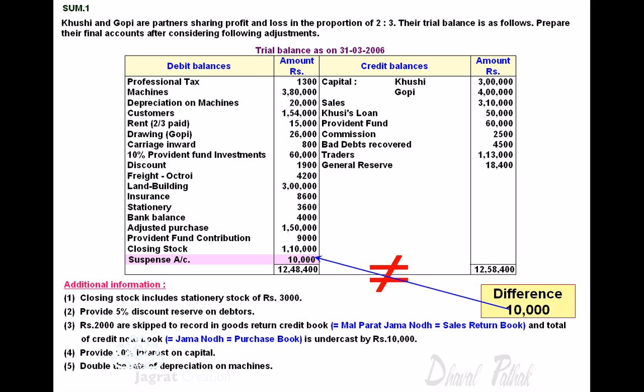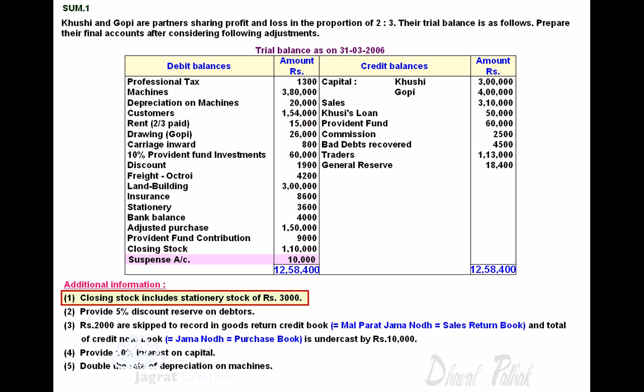As the debit total is short by 10,000, I write 10,000 suspense account in debit balances. Now I have corrected the total of trial balance. Both the sides agree, that is 12,58,400.